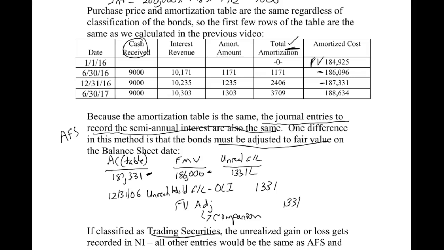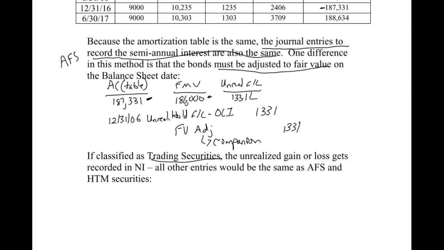So these two will always be the ones used in the journal entry, the unrealized account and the fair value adjustment account. You might see this called fair value allowance or anything like that, but it all means the same. If it is classified as a trading security, this is the only difference. Instead of putting -OCI, you put -NI for net income, meaning we would have the unrealized holding gain or loss -net income for 1331 and the fair value adjustment for 1331. So make sure you see that this -net income is the only difference.